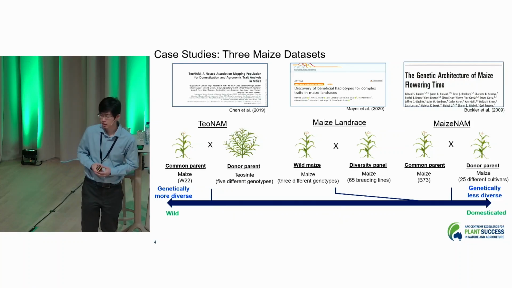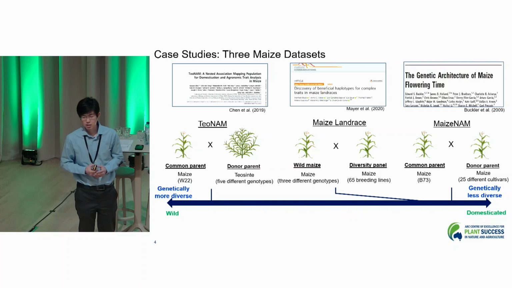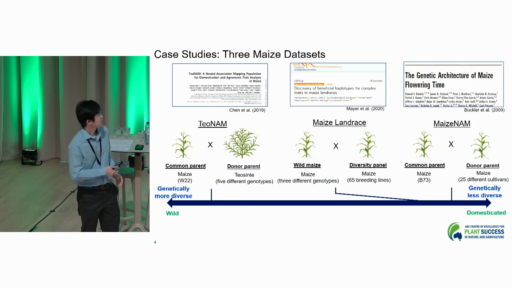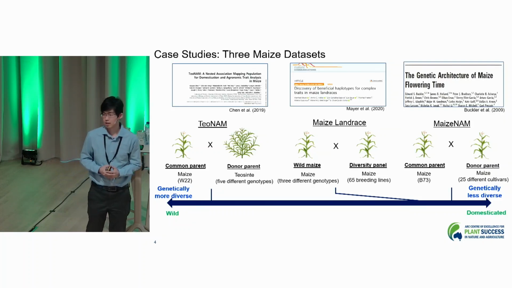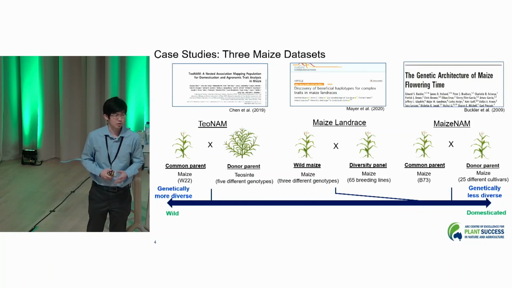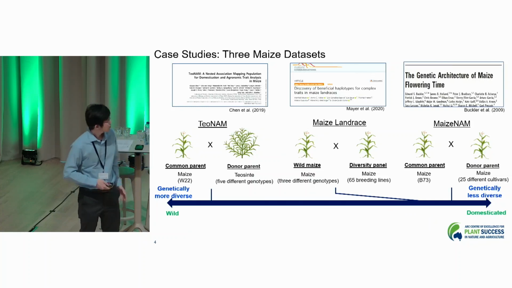For example, if you think about the genome dataset, their gene marker is much more diverse because of the teosinte. So the condition is much closer to the wild condition in terms of their gene marker, whereas the maize dataset here is much less genetically diverse because of the domestication process in the past. That's why we chose 3 different datasets, and we expect to have some kind of effect on the performance of gene prediction by the ensemble.